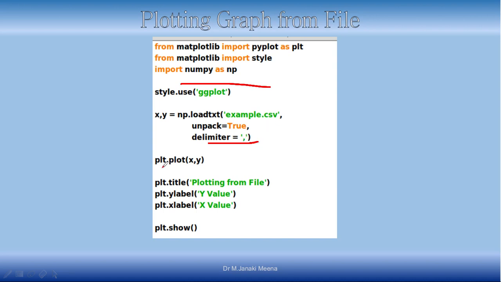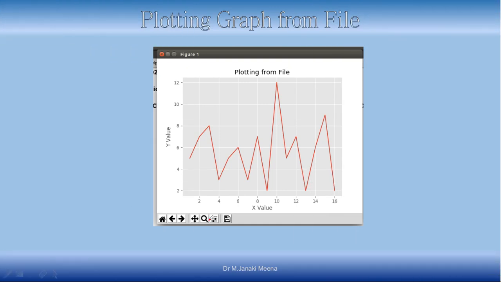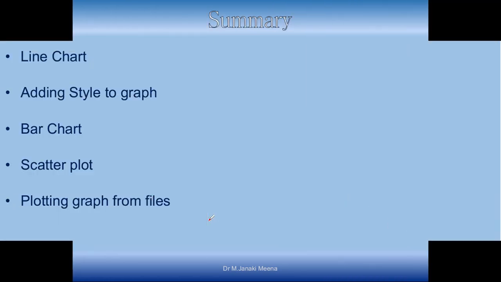Okay, and then I am calling the plot function. When I call the plot function, a line chart will be done. You can do any type of charting. Since I am going to show you a line chart, I have used this plot function. Then as usual, the labeling and the title is given. So you can see the plot is like this.